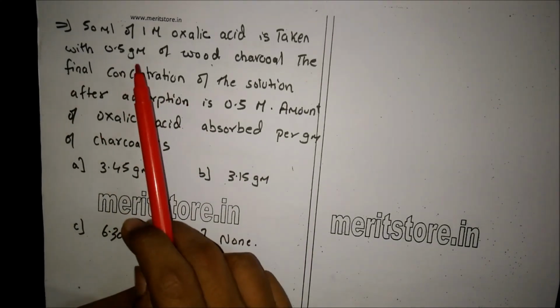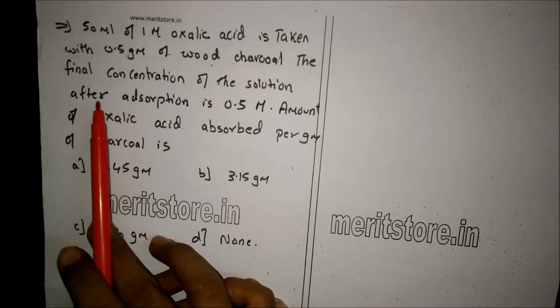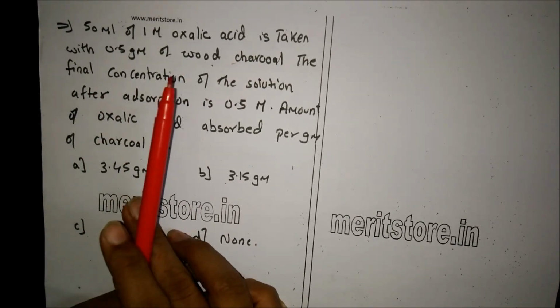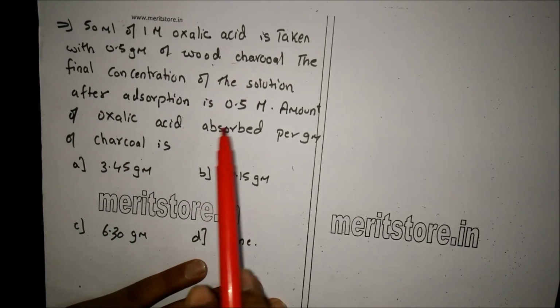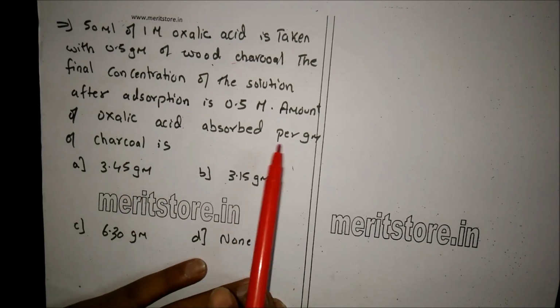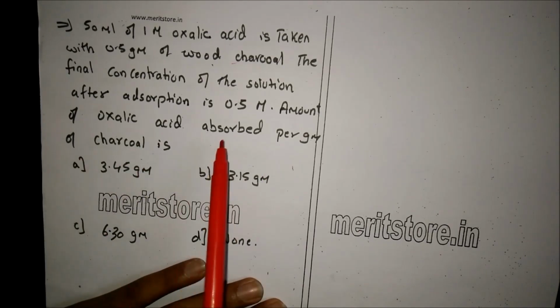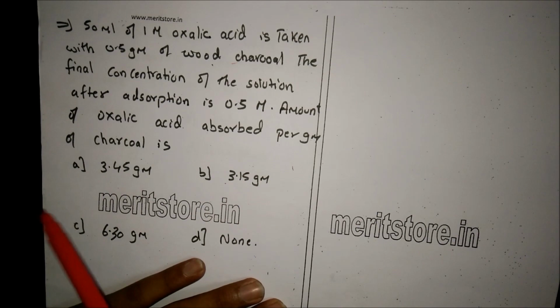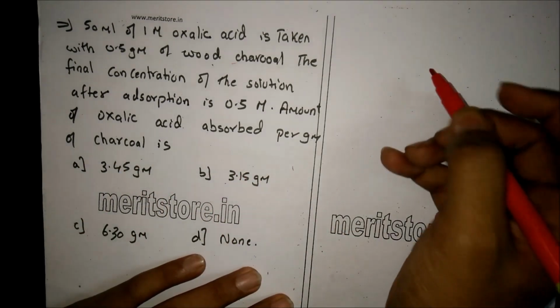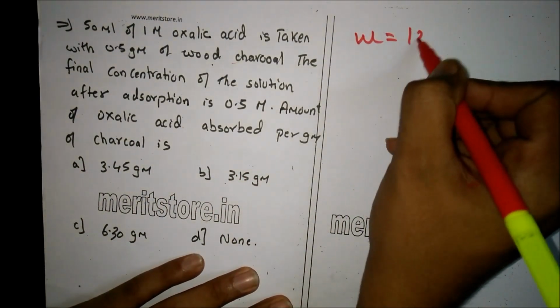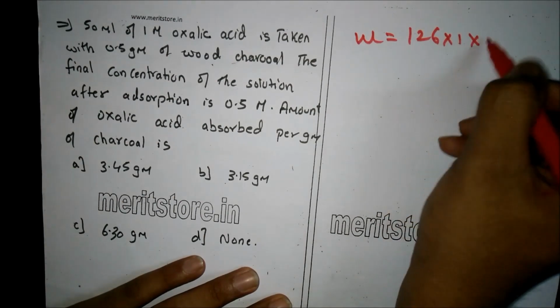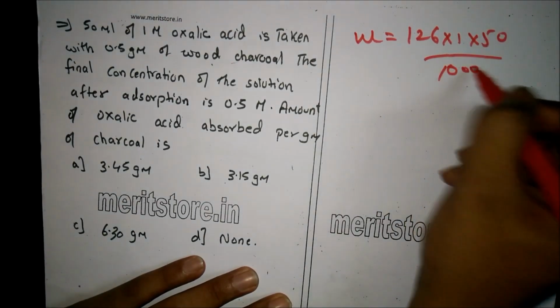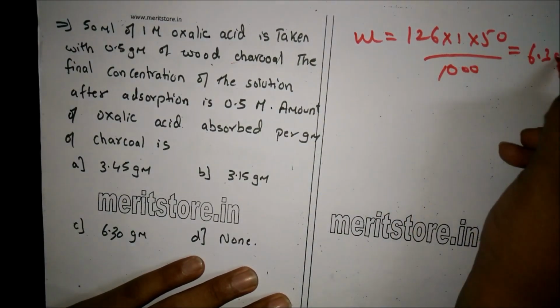50 milliliter of 1 molar oxalic acid is taken with 0.5 grams of wood charcoal. The final concentration of the solution after adsorption is 0.5 molar. Amount of oxalic acid adsorbed per gram of charcoal is, here are the options. Now we need to find the weight. Therefore, W is equal to 126 into 1 into 50 upon 1000, which gives us 6.3 grams.